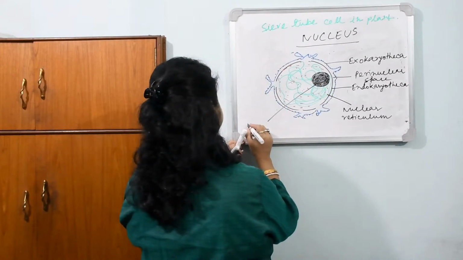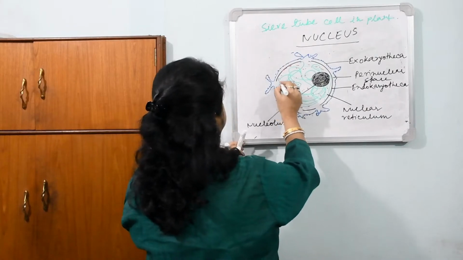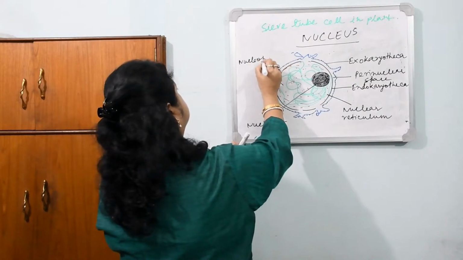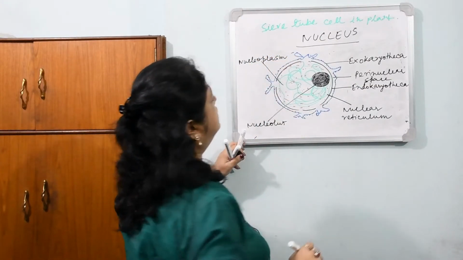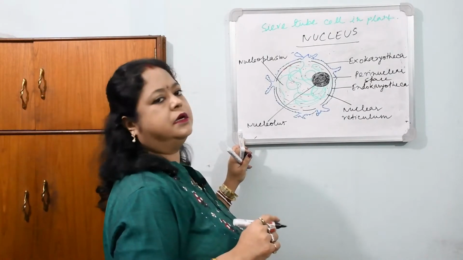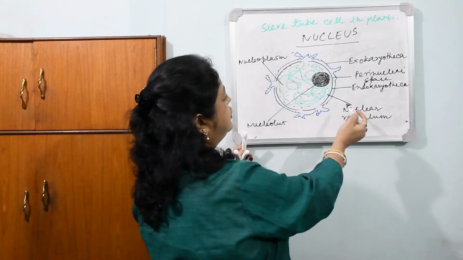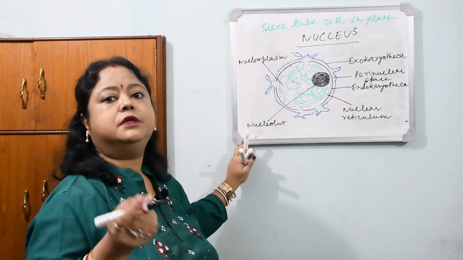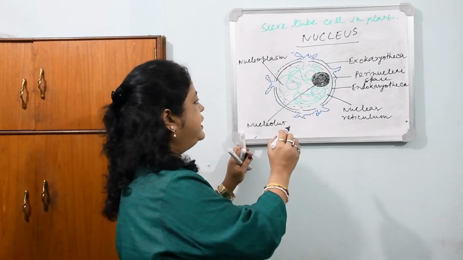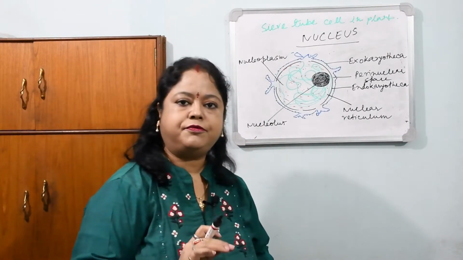Nucleolus, and nucleoplasm. Okay, you are seeing all these parts. Roughly, I have given the diagram of this. There are two envelopes, that is the nuclear envelope, exokaryotheca and endokaryotheca. In between the two envelopes they have the perinuclear space, and inside it, chromatin reticulum or nuclear reticulum, nucleolus, and nucleoplasm. So this is the rough diagram of the nucleus.